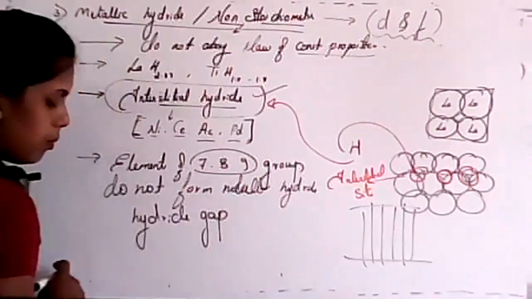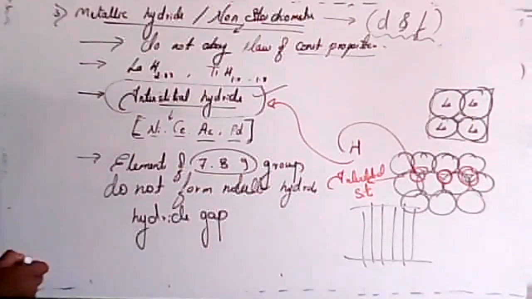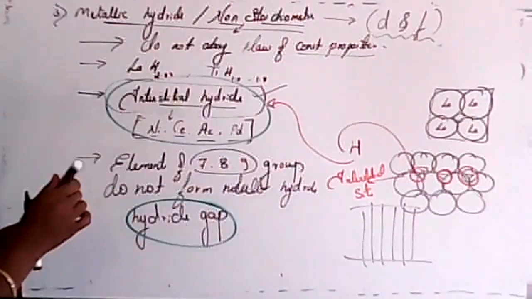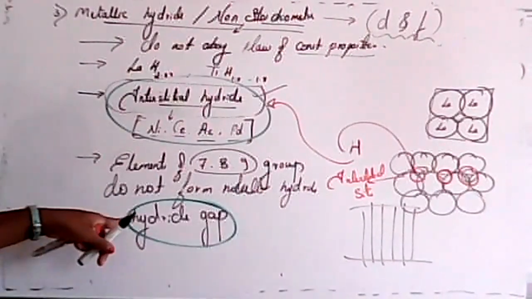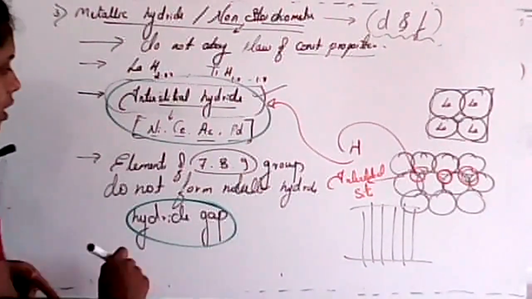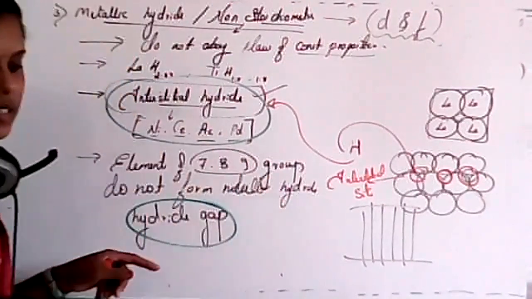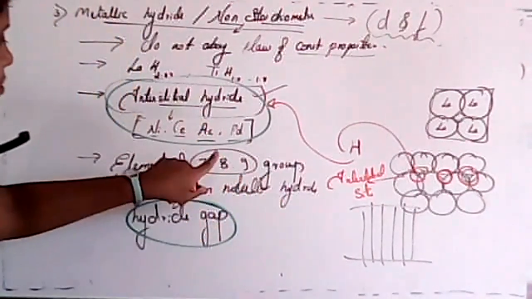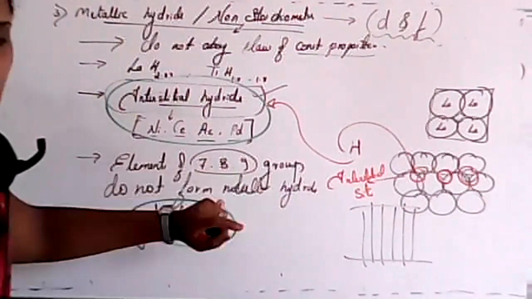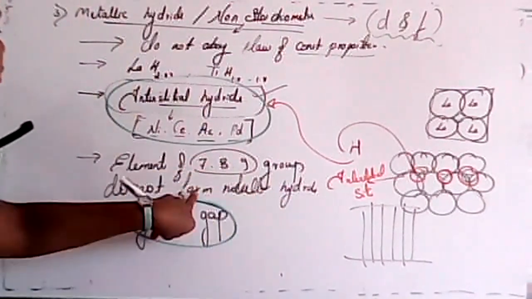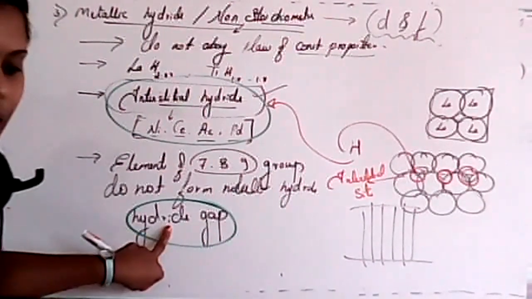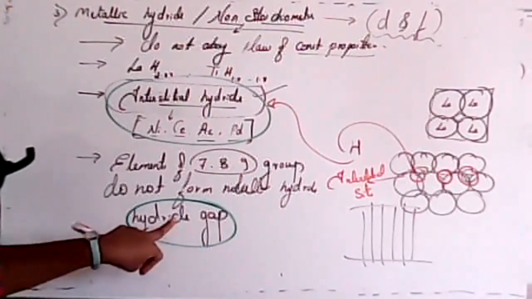One mark question may be asked from this. Remember this point, hydride gap, and this one, interstitial hydride. So those are called the hydride gap. See here, 7th, 8th, 9th group of elements, that is the manganese, iron and cobalt family. Those will never react with hydrogen, and that's why we call it the hydride gap.